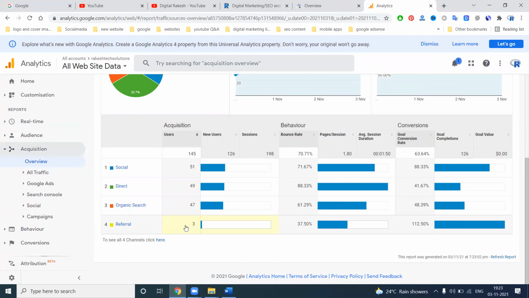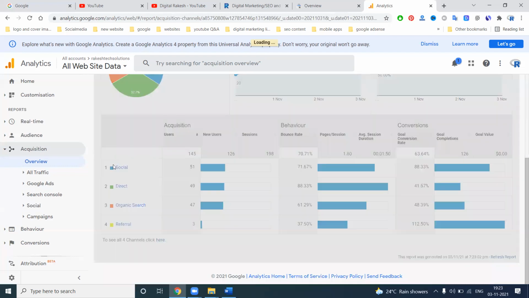When you are teaching SEO, on-page is affected by organic search and off-page is affected by referral sites. When you increase classified listings and everything, they will be called referral websites. Social media is separate, referral is separate.